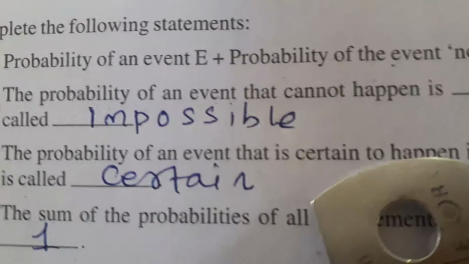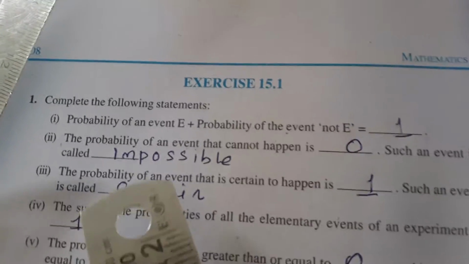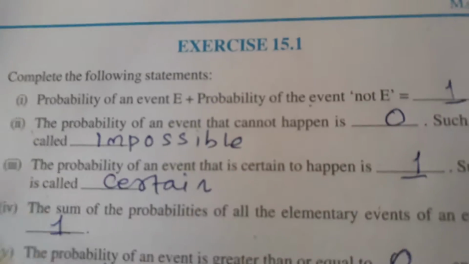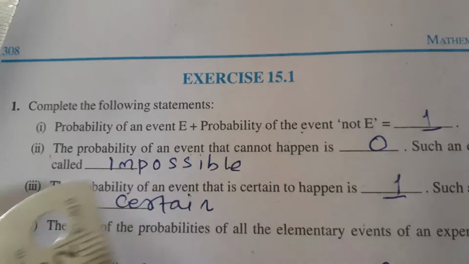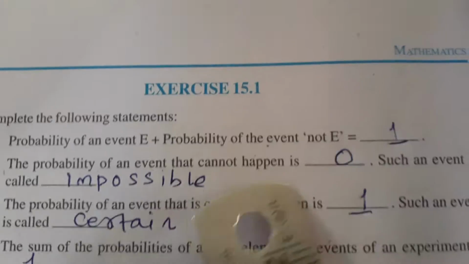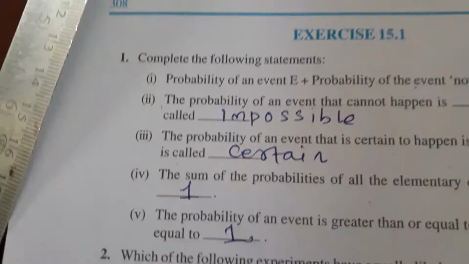Then next is the probability of the event that cannot happen, the probability that will not happen. Getting 101 marks out of 100 is not possible, so it is always equal to 0. Sun rising in the west will not happen. So the probability of an event that cannot happen is always equal to 0. Such events we call impossible events.